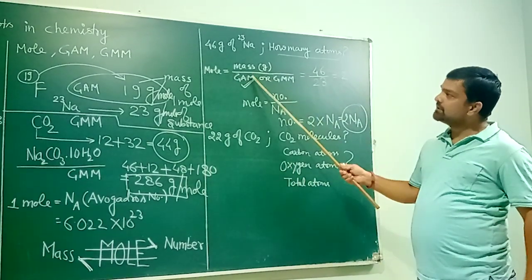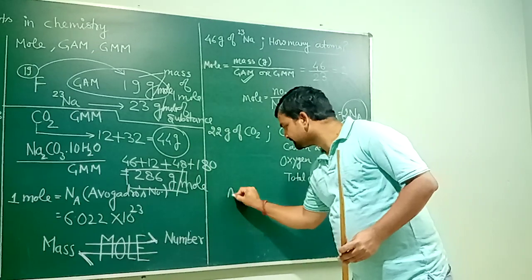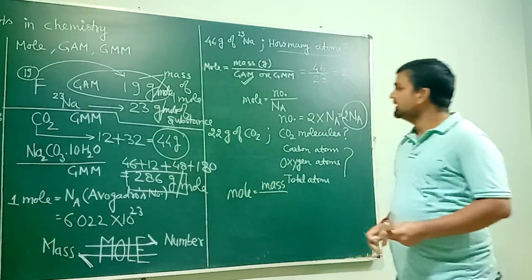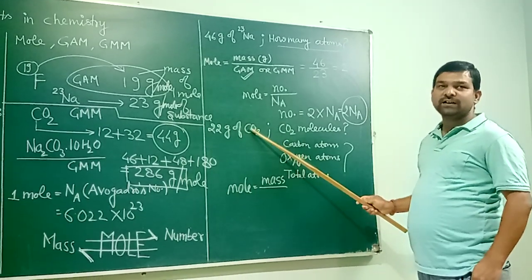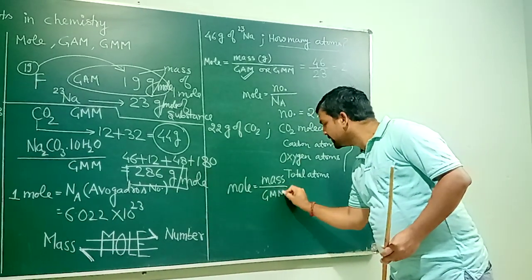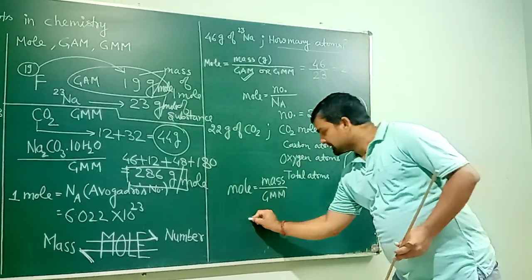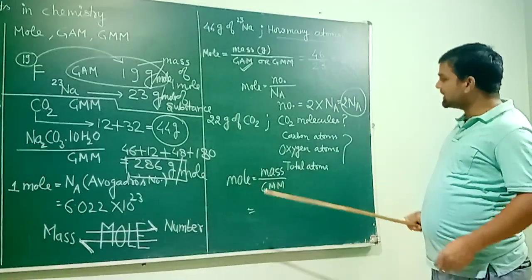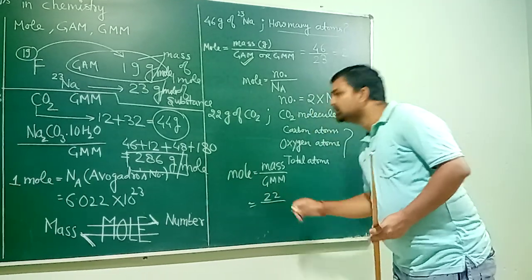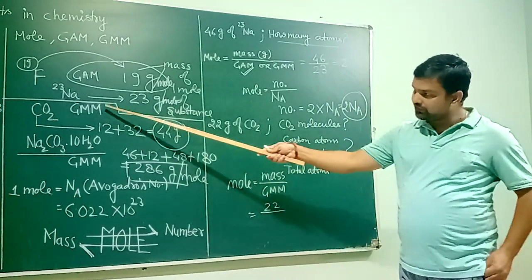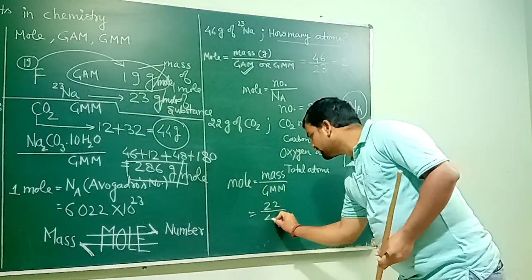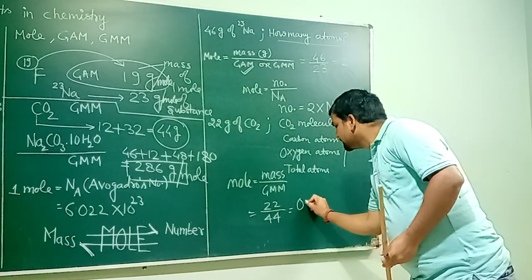Same formula, once again you need to use: mole equals mass divided by, now this time, CO2. CO2 is not an atom, it is a molecule. So the correct expression should be gram molecular mass. To calculate the number of moles, put the value of mass, which is 22 gram given here, divided by the gram molecular mass of carbon dioxide. We already calculated in one of the examples that the gram molecular mass of carbon dioxide is 44. Put 44 here, it will equal 0.5.